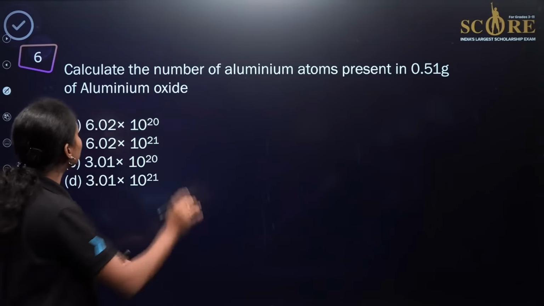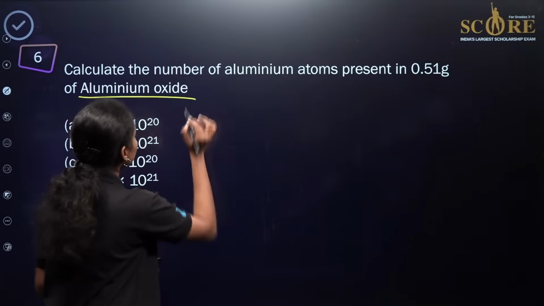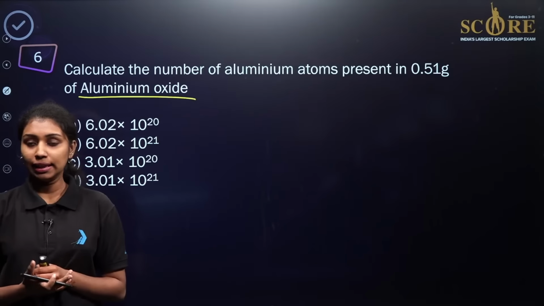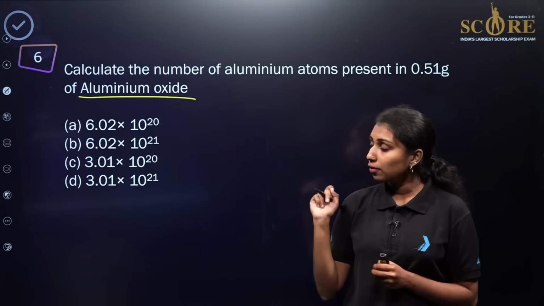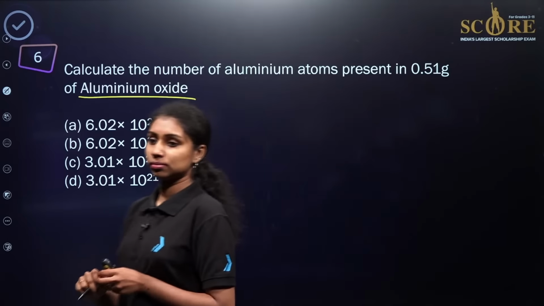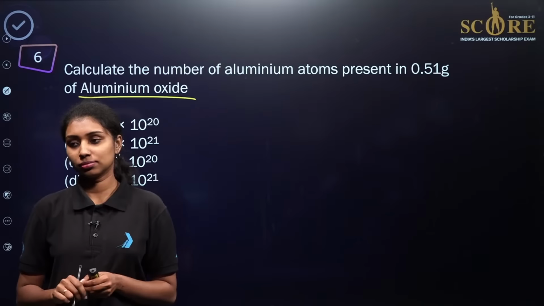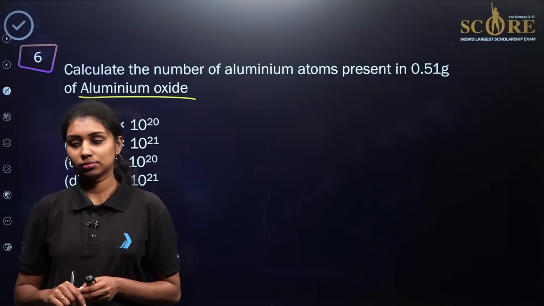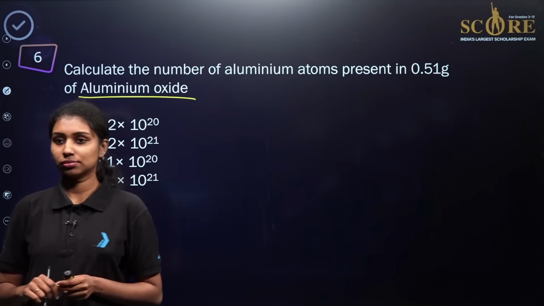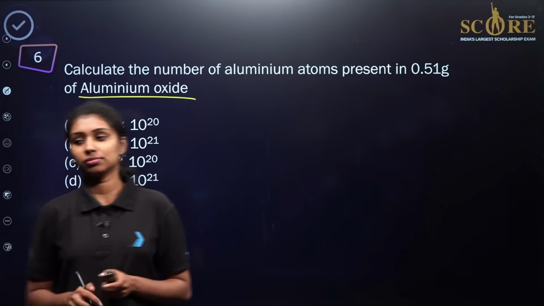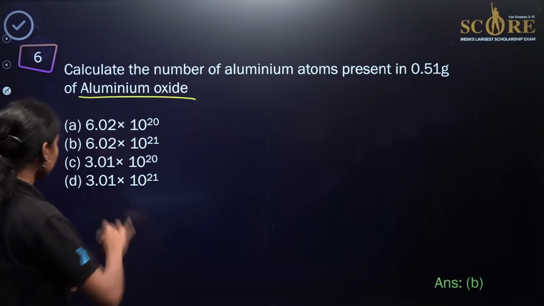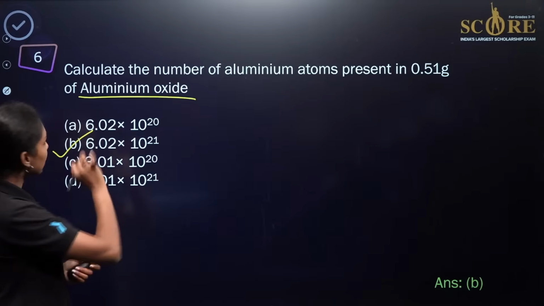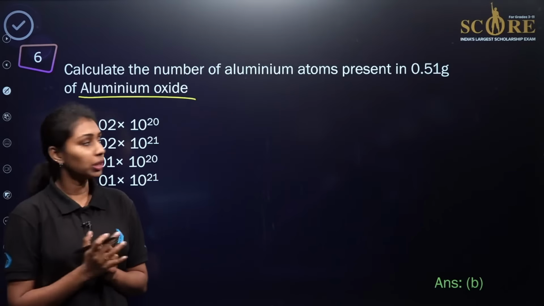First, you need to identify the chemical formula of aluminium oxide, then find out the number of moles, then multiply with the Avogadro number and the total number of atoms present in 1 mole of aluminium oxide. While calculating, you will get the answer as option B. Let's see how to solve the problem.